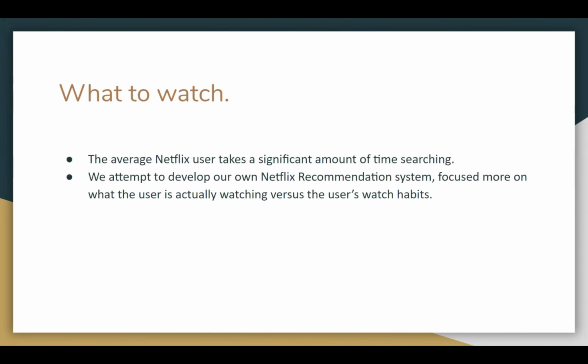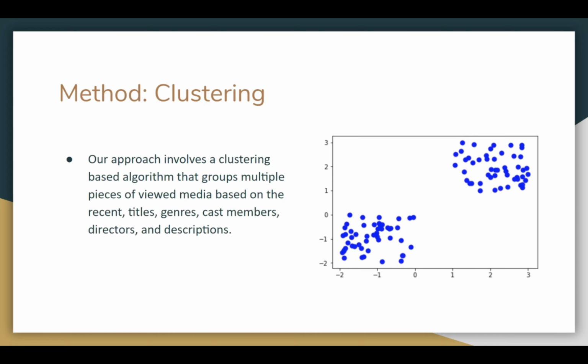Netflix is one of the largest streaming platforms, which means that a user can spend a significant amount of time searching through their large library to find something to watch, a show or a movie. We attempt to reduce that time by building a recommendation model from a direct user input. My partner here will tell you our method of choice. That's right, our method of choice is clustering.